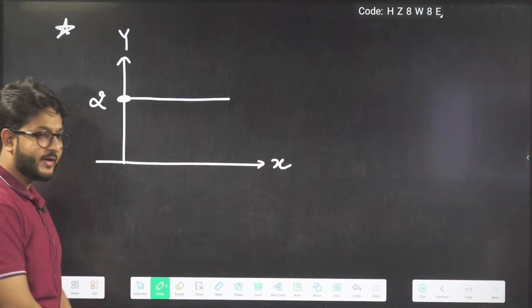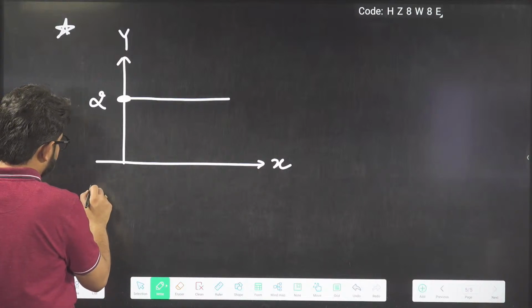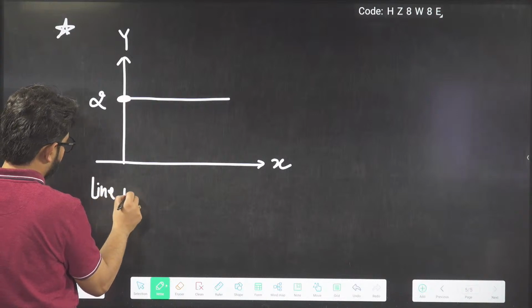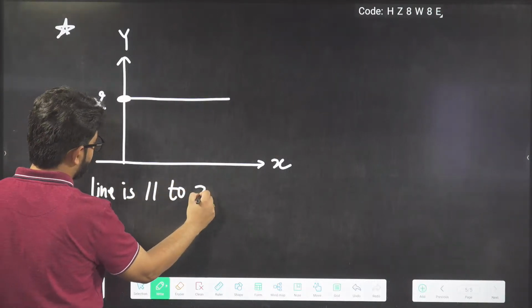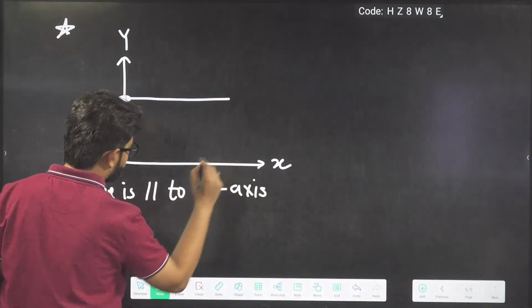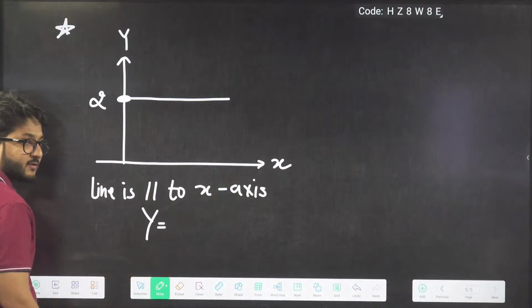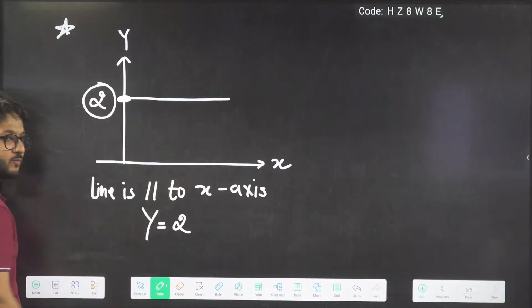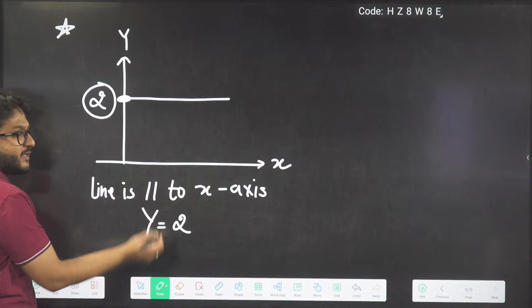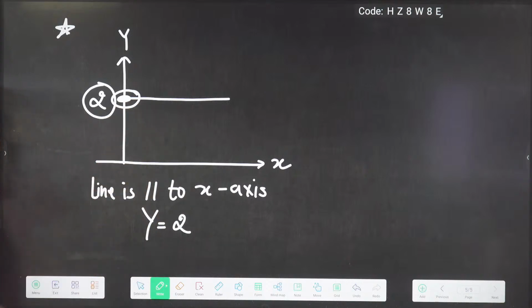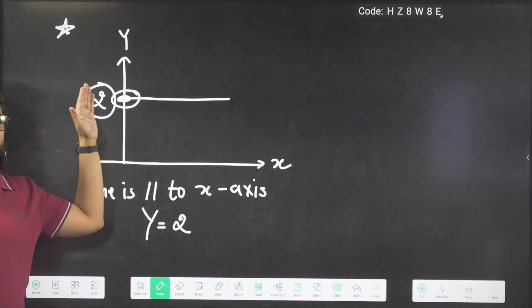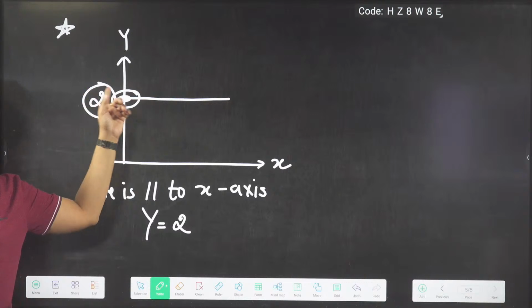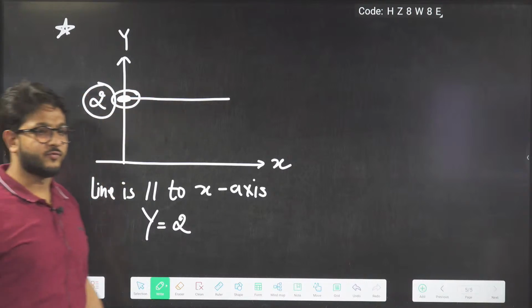It is parallel to the x-axis. So the equation will be given by this coordinate, 2. The equation will be y equals 2. If a line is parallel to the x-axis, then this coordinate will be the equation, y equals 2, because y is constant here. It is not changing. Y equals 2.